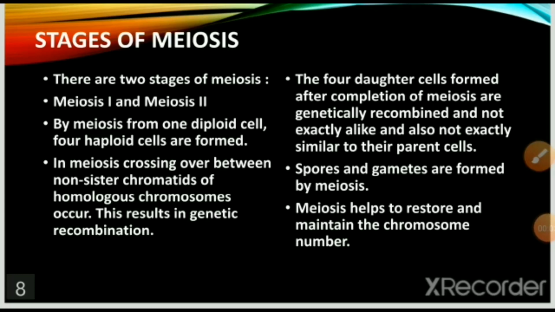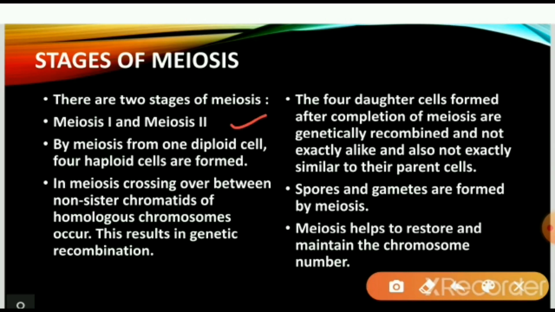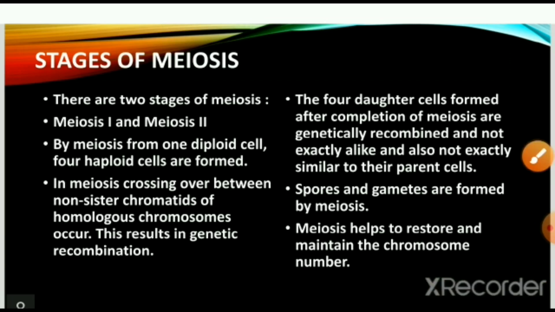Stages of meiosis. There are two stages of meiosis, meiosis 1 and meiosis 2. By meiosis, from one diploid cell, 4 haploid cells are formed. Then in meiosis, crossing over between non-sister chromatids of homologous chromosomes occurs. This results in genetic recombination. The 4 daughter cells formed after completion of meiosis are genetically recombined and not exactly alike, and also not exactly similar to the parent cell. Spores and gametes are formed by meiosis. Meiosis helps to restore and maintain the chromosome number.